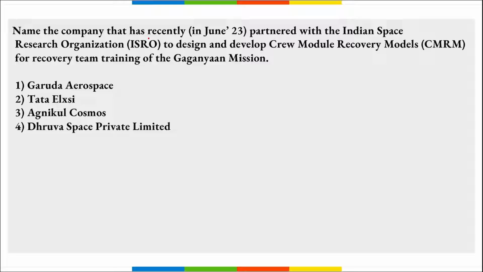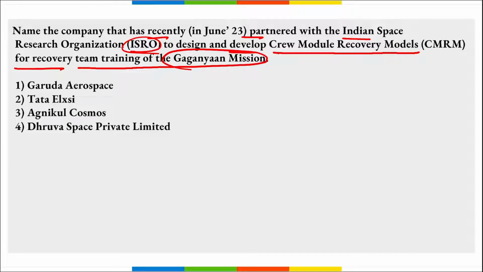Next, name the company that has recently partnered with ISRO to design and develop crew module recovery modules for recovery team training of the Gaganyaan mission. So this was developed by Tata Elxsi, right? Tata Elxsi, a leading global design and technology company, partnered with ISRO for this, and the project marked Tata Elxsi's entry into mechanical design for space.